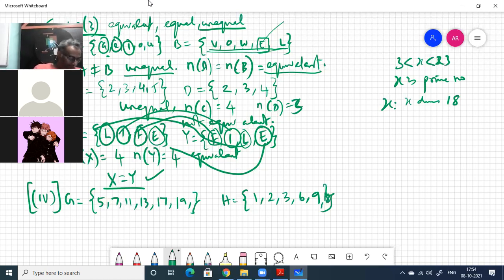Okay, now you tell me. This is equivalent, uncle. N of G is how much? 6, uncle. N of H? 6. Any elements common? Nothing in common. No, uncle. So it's not equal. So nothing in G is found in H, nothing in H is found in G. So G is not equal to H. Okay, very good.